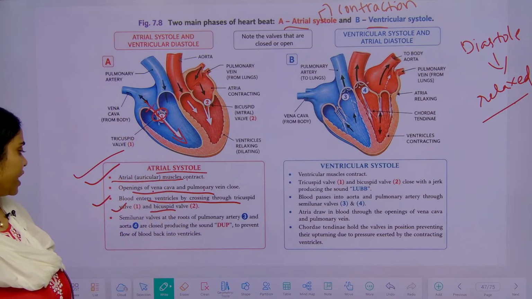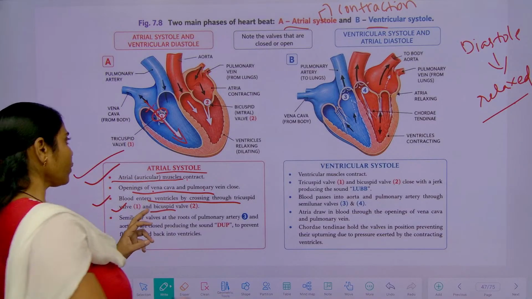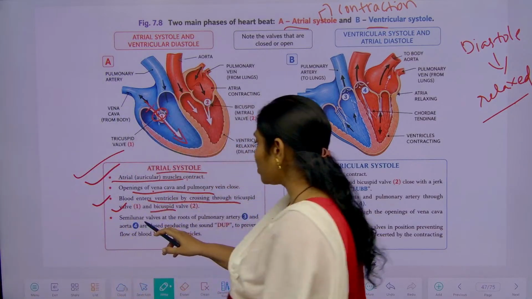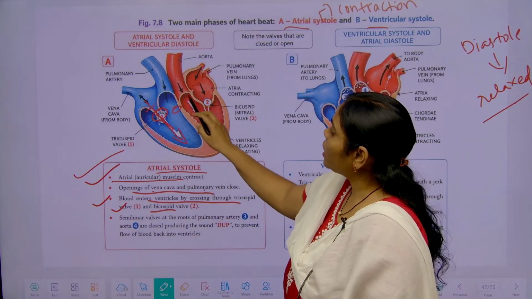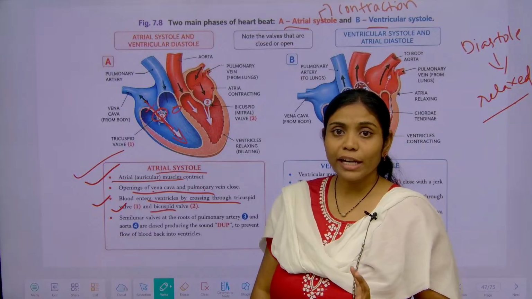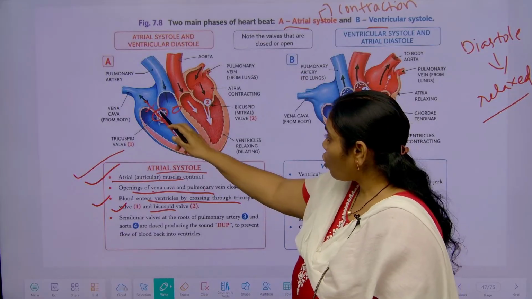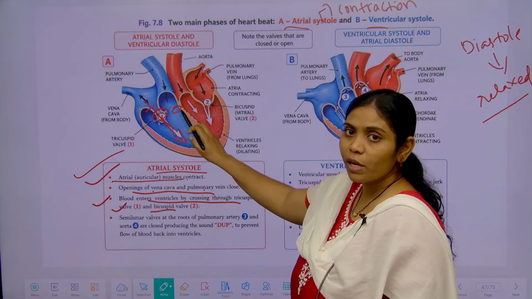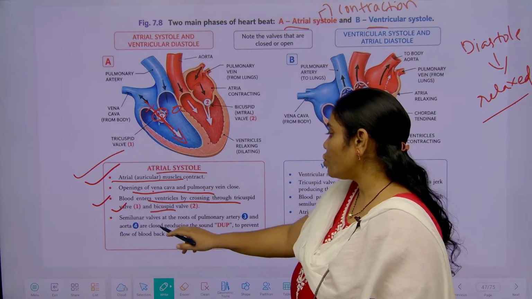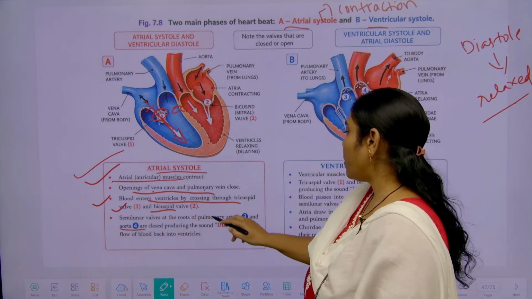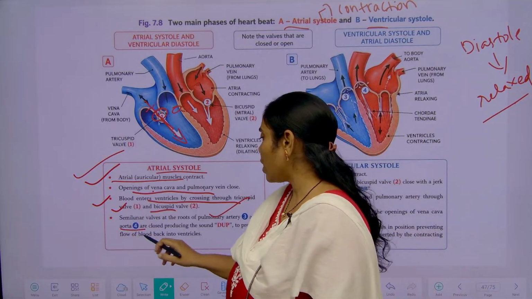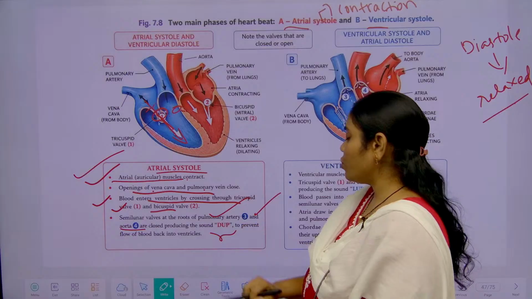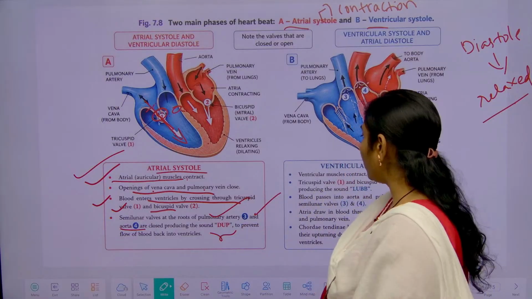So at this time, these are open, but what has to be closed? The semilunar valves have to be closed. When these open, the semilunar valves will be closed. Because of the closure of the pulmonary artery semilunar valve and aortic semilunar valve, the dub sound is produced. What is produced? The dub sound is produced.